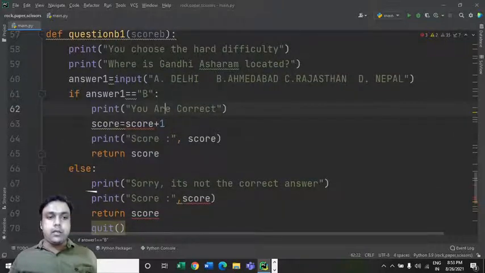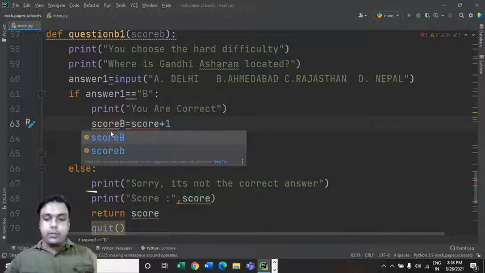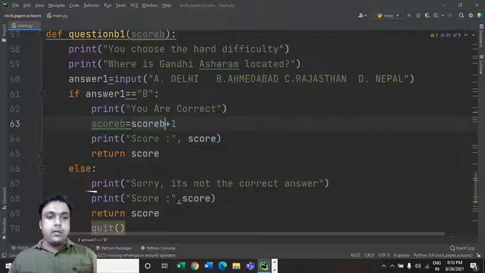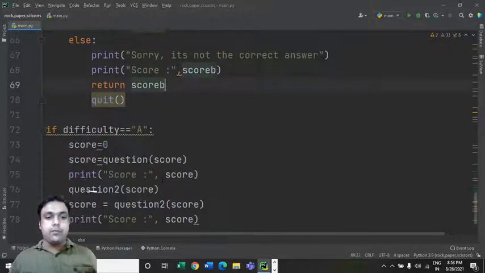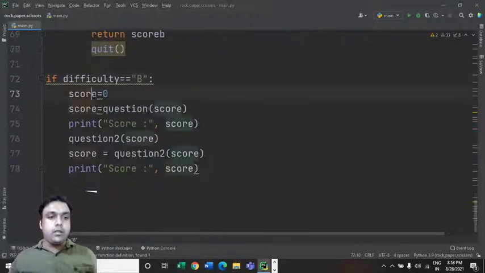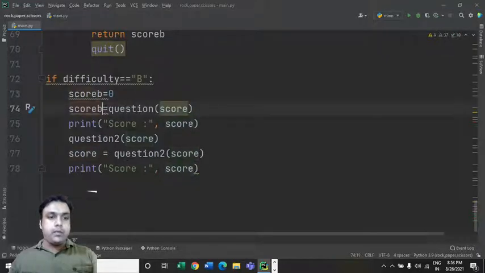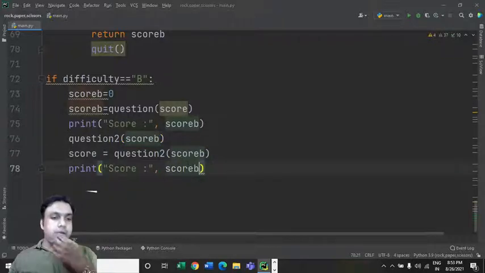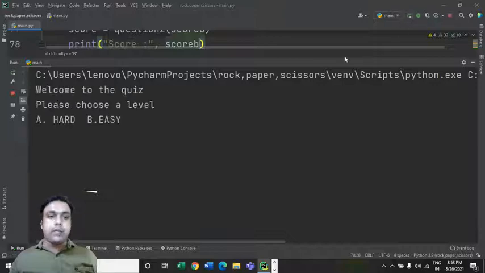You are correct, and let's increase the value of this variable score B by 1, and here also we can change it to score B. Everywhere we have to change score to score B like this. Finally the game will quit, and we need to change it to B. Here we have to change the variable to score B again, right? So that's how you can create the second level, right? Let's now play the game. So we just have to run it by hitting this button.